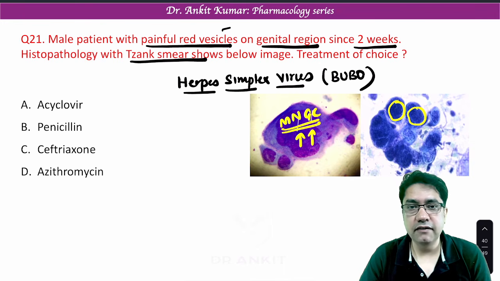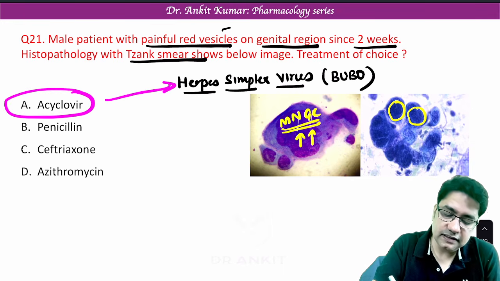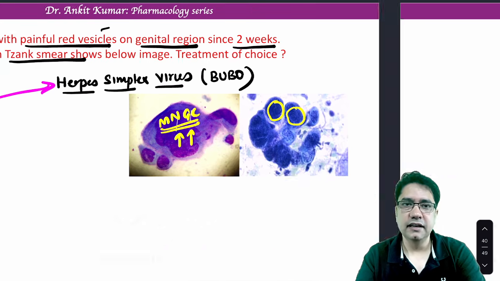So which drug we give? It's a viral infection. The drug of choice for herpes simplex virus is acyclovir. So acyclovir is the drug of choice. Next question.